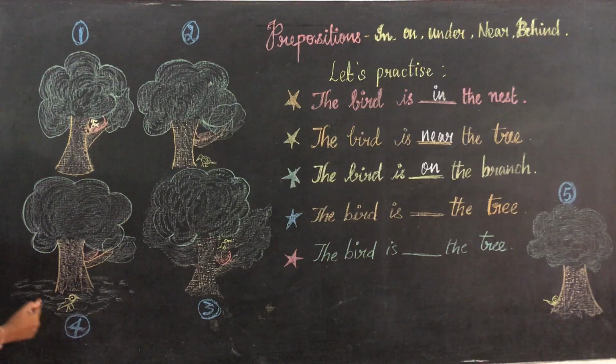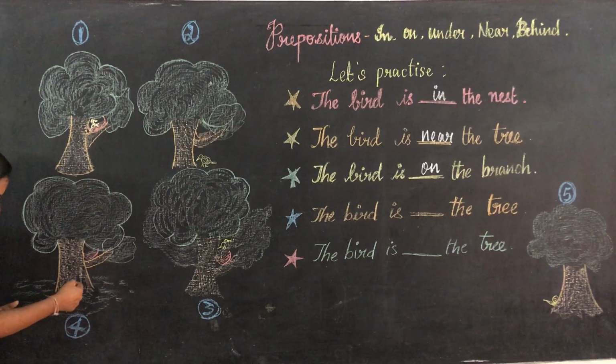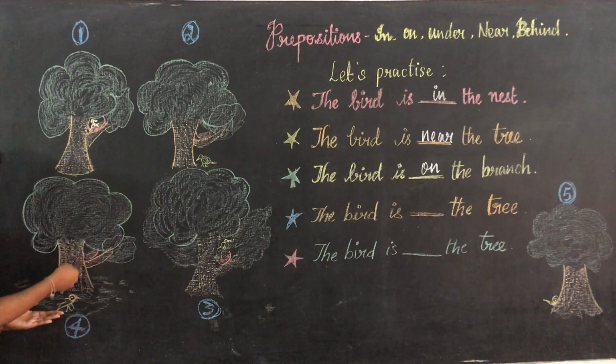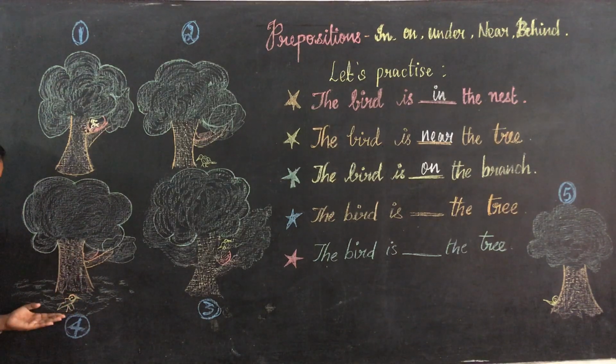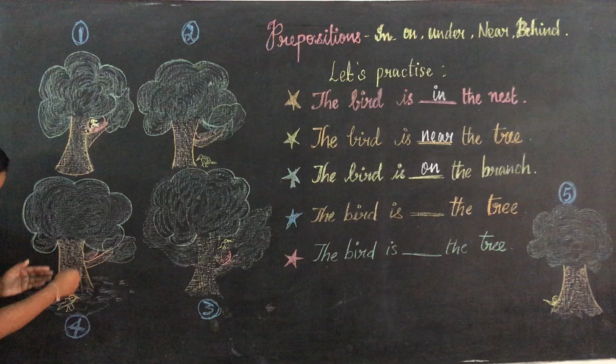You have to find out. Here is the bird. I'm right. So here you just see the bird is under. கீழ தான இருக்கு? tree க்கு கீழ இருக்கு. So under the tree. Okay, the bird is under the tree.